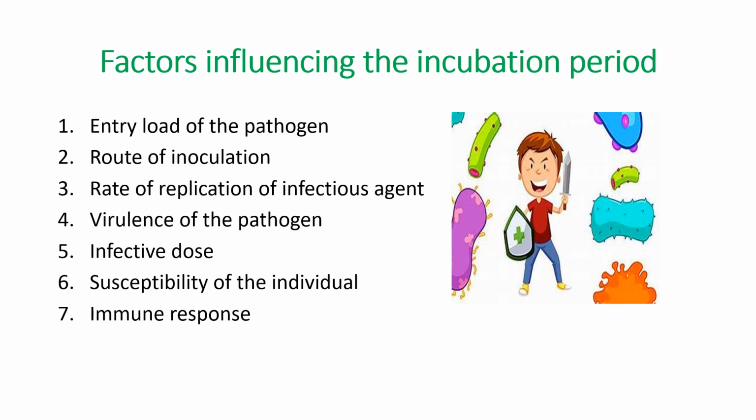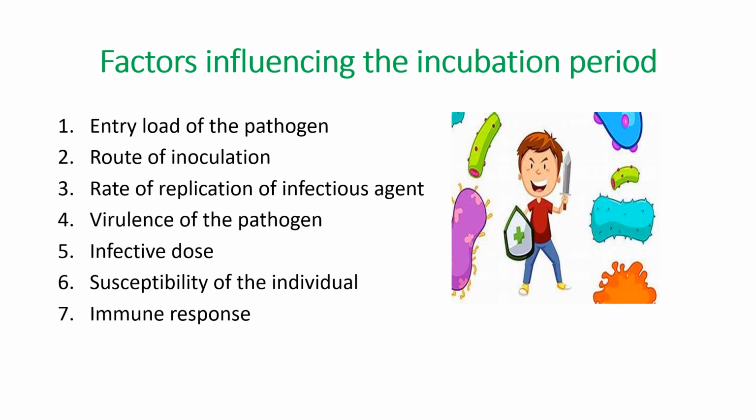Virulence of a pathogen or microbe is its ability to infect or damage a host. Fifth is infective dose. It is often misused in place of entry load of the pathogen, but both are different, so you have to know the difference. Infective dose is the dose of microorganism or pathogen required to infect the host.